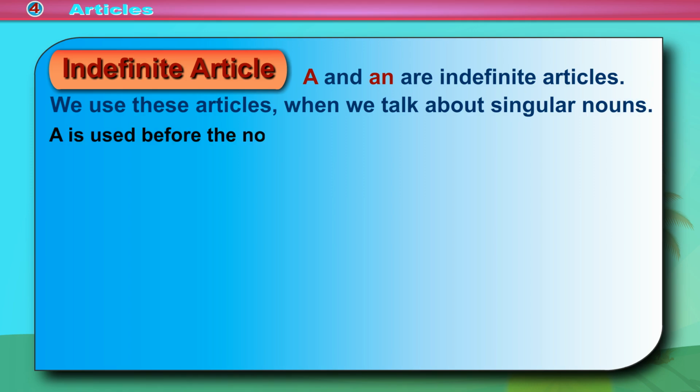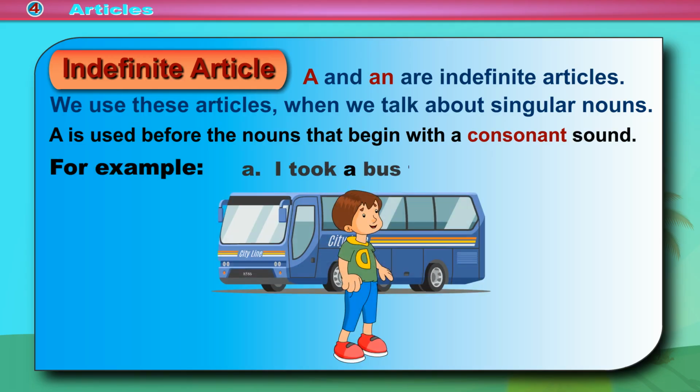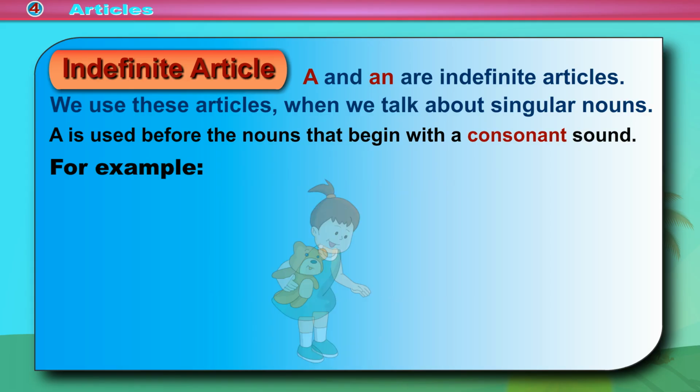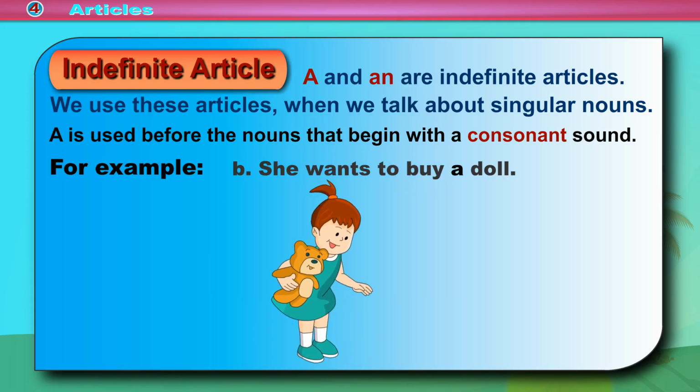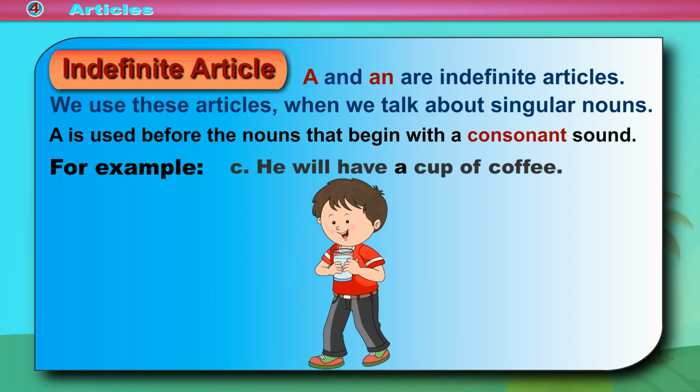A is used before the nouns that begin with a consonant sound. For example, A. I took a bus to Delhi. B. She wants to buy a doll. C. He will have a cup of coffee.